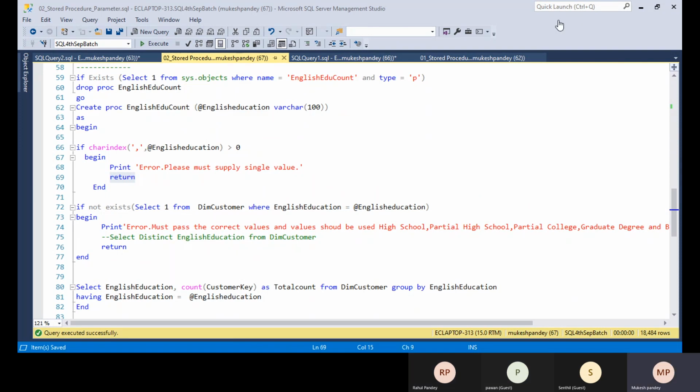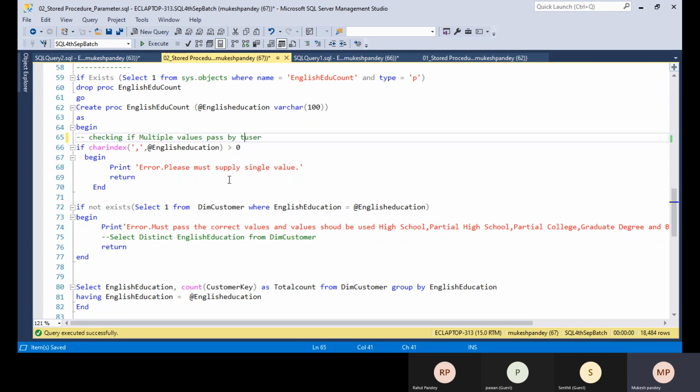Okay, so the next step is how you can check this value. This step will check if multiple values are passed. So this step is checking if multiple values are passed. This step is basically checking multiple values passed by the user.